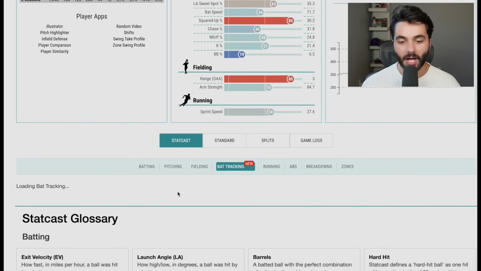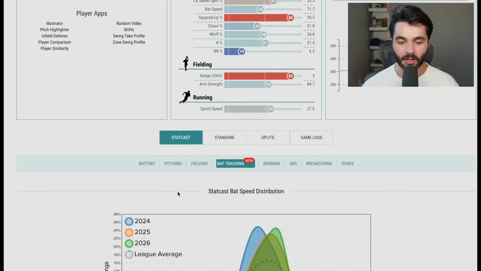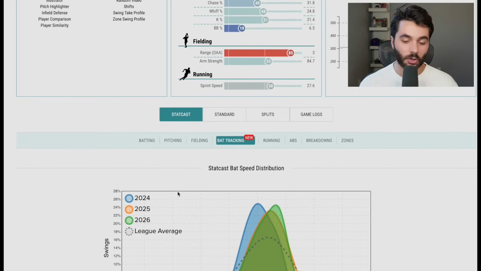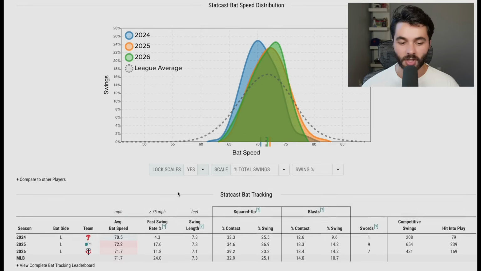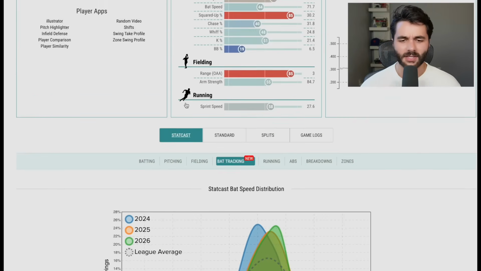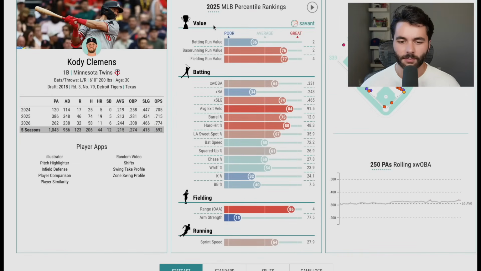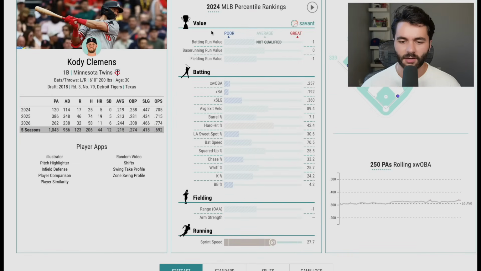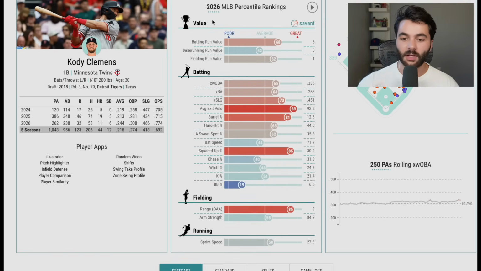Cody Clemens really never had bad swing and miss issues, so I'm going to just see if anything's different in Cody Clemens' bat tracking on the year in total. We're not going to have to split him out through certain time gaps like these guys who started slow and got hot recently, but just checking out Cody Clemens, the fast swing rate is basically the same. It's still slow, but swing length is shorter. Bat speed is nearly similar. Has Cody Clemens had swing and miss issues? Did I just forget about that? No, they were never bad. Definitely never. Yeah, I guess he just got the bat speed up with a shorter swing. Right there, A-okay. Love that from Cody Clemens.